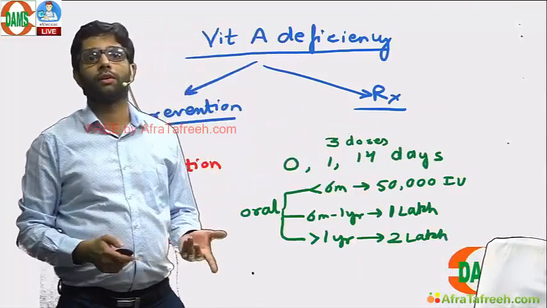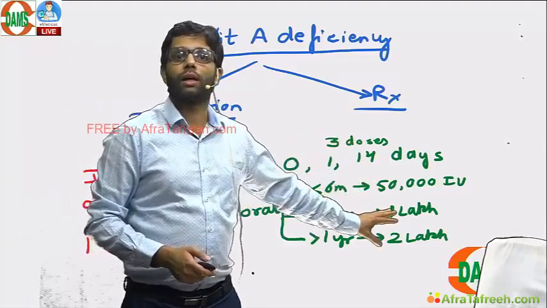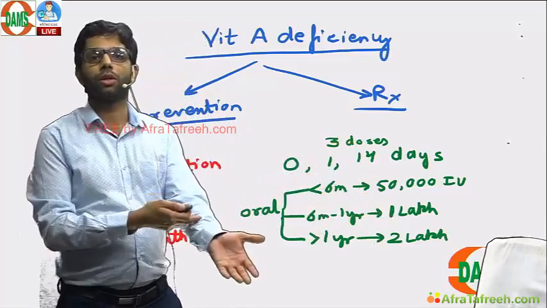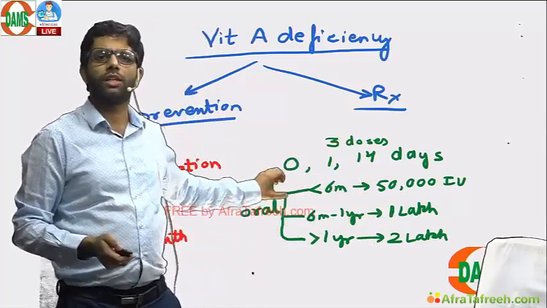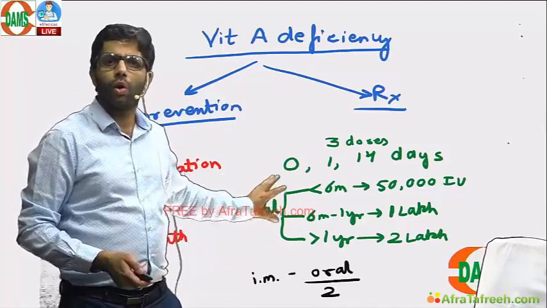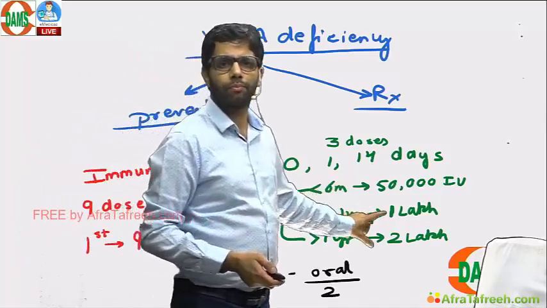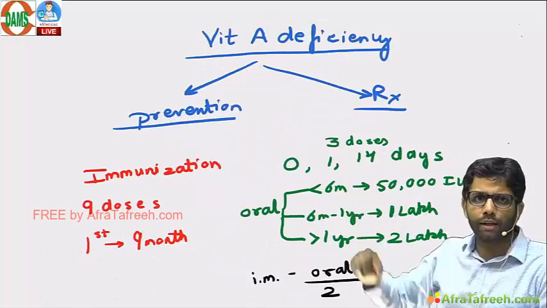Oral dose is usually given. Less than 6 months, 50,000; 6 months to 1 year, 1 lakh; more than 1 year, 2 lakh. Don't remember the intramuscular dose. Oral, remember only one. If the child is not able to take oral, give intramuscular, which is half of oral. Oral is usually what you have to remember. If intramuscular comes, halve it. It becomes 25, 50 and 1 lakh respectively.